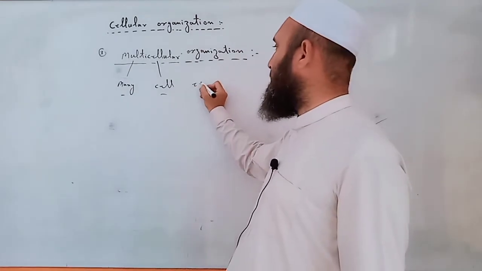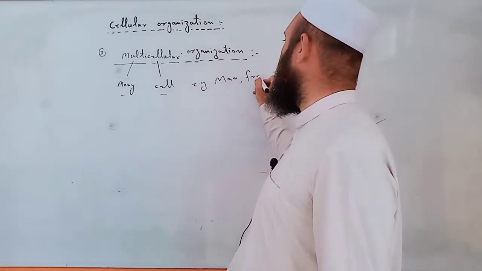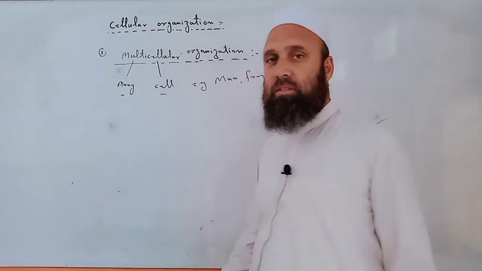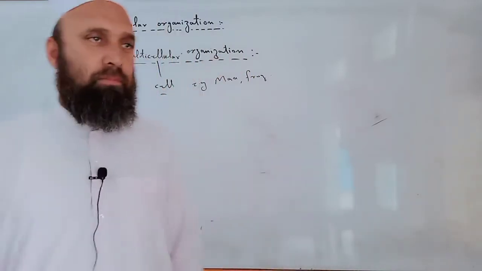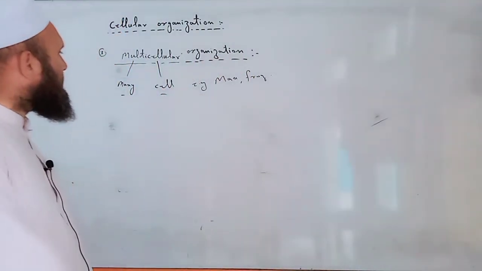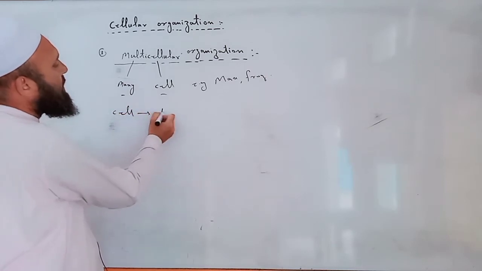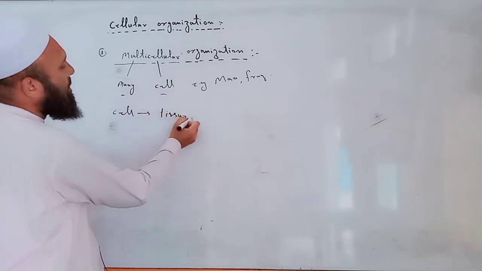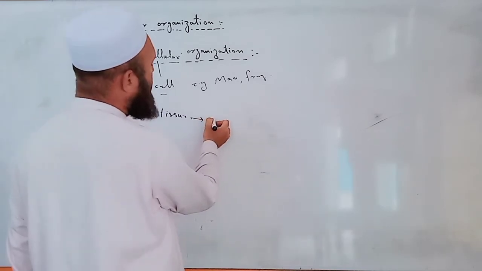For example, man, frog, mustard, etc. In these organisms, cells combine together and they form tissue. Tissue combine together and they form organs.